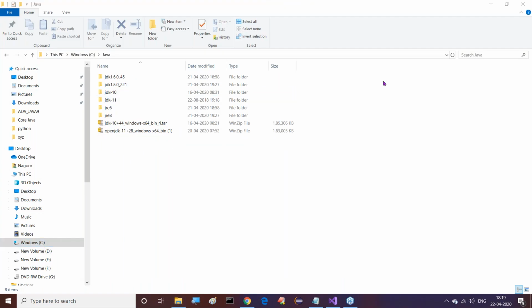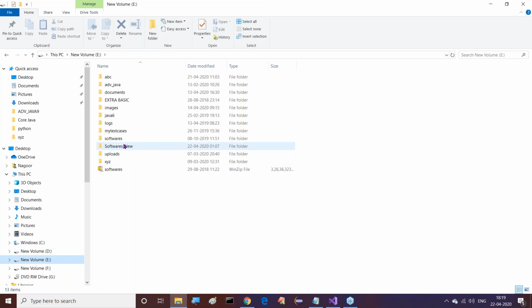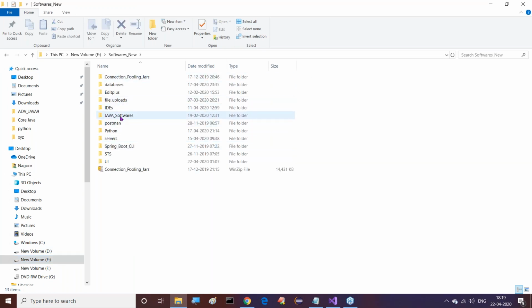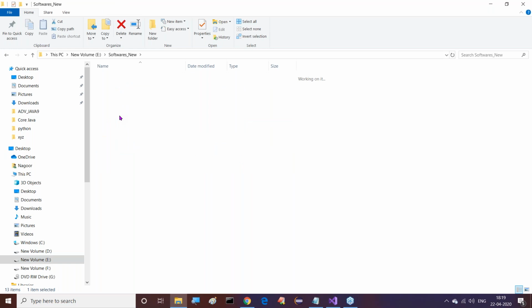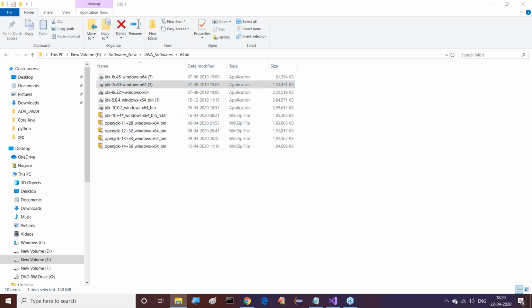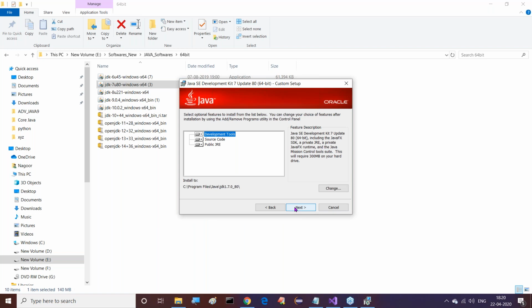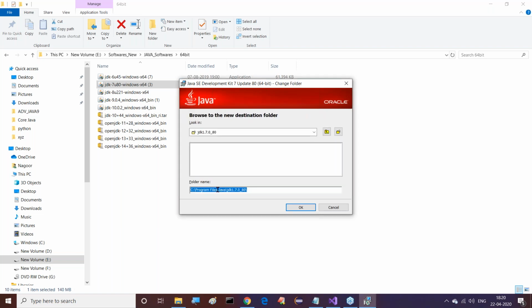Now here I already had the Java 7 product. Now let me check this. Software, new Java software 64. Now here JDK 7 update 80 is available already. Let me double click on it. It's going to install. Just say yes. Click on the next button. The location I need to change. You know already how to change this location. Yes, I want to remove this Program Files. See, Java JDK 1.7.0_80. Okay, fine. Let's click on the next button.